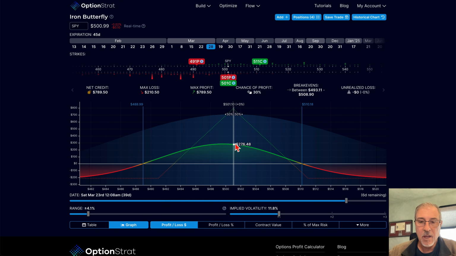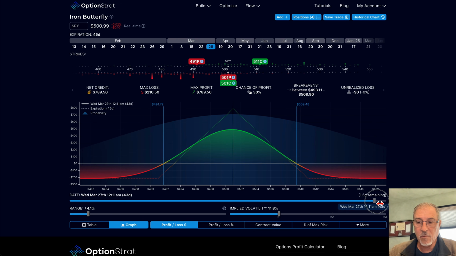Well, now if we drop 5 points and we get down to that 494, we go from a profit of 277 down to 170. Or we go from 277 to 140. So a fairly significant change in our P&L on that 5-point move.